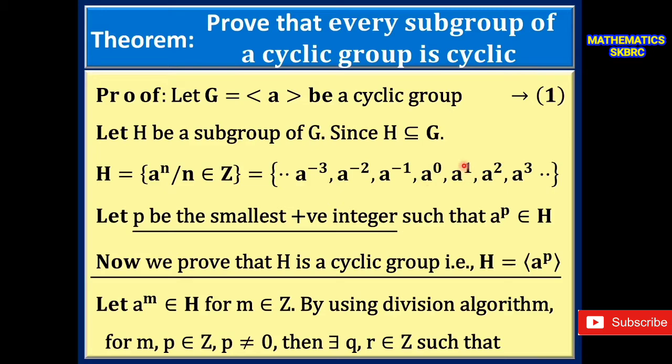Let p be the smallest positive integer such that a^p belongs to H. That is, a^p is an element in H and p is the least or smallest positive integer. Now we prove that H is a cyclic group, that is, H is equal to <a^p>, where a^p is a generator.